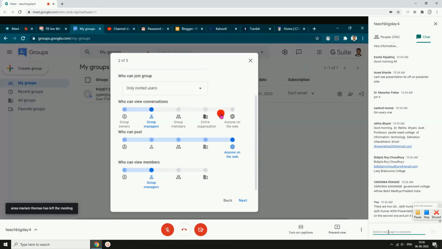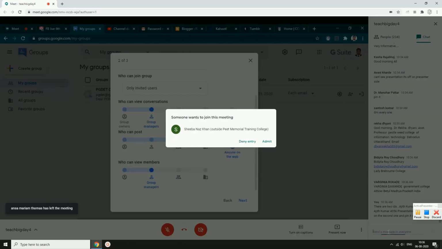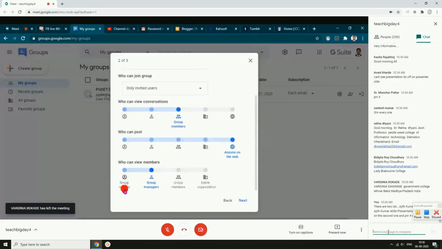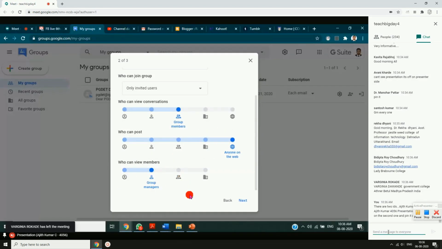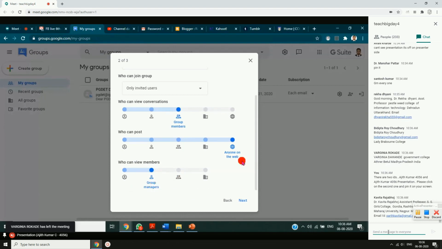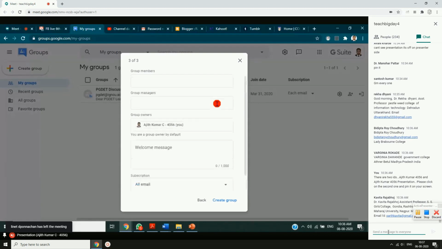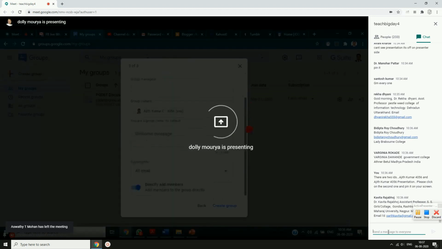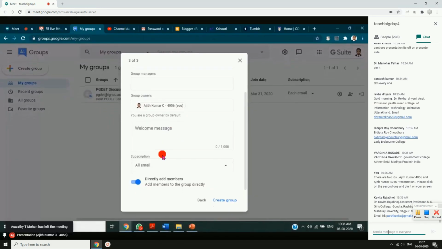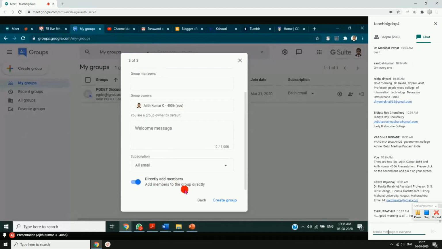Who can view conversation, maybe group members only, who can view members, group manager maybe. Come down, click on next. Group owner, me, group manager, you don't have to fill. Welcome message, directly add members, create group.